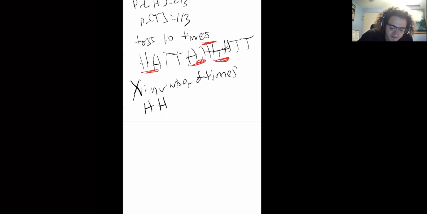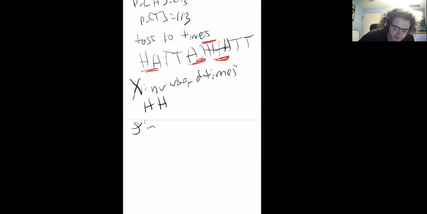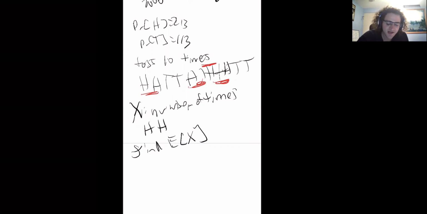So I'd say this appears 4 times. We want to find the expected value of the number of times this double H sequence appears. To do this, it's not initially clear how to handle the entire 10 coin toss. I can't easily say what an event is here.